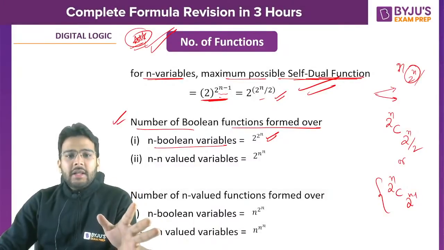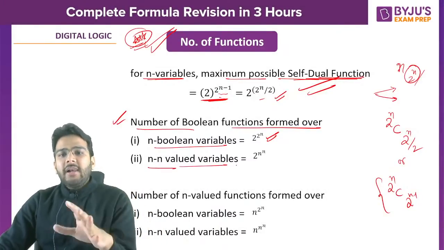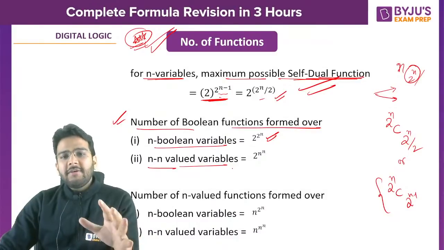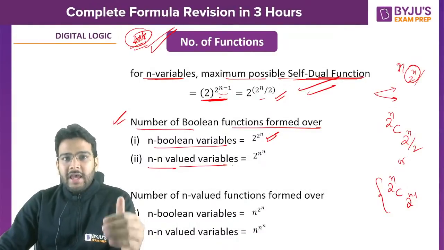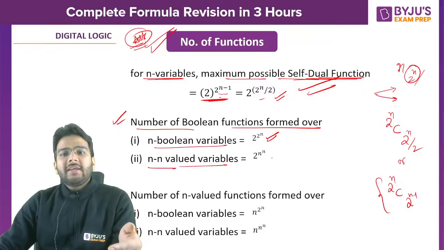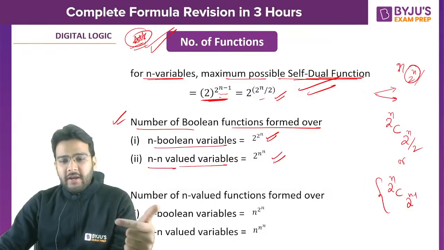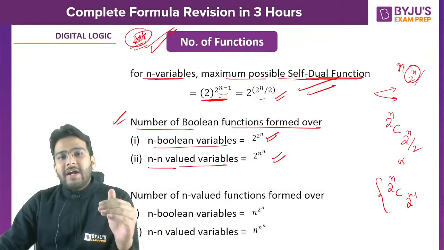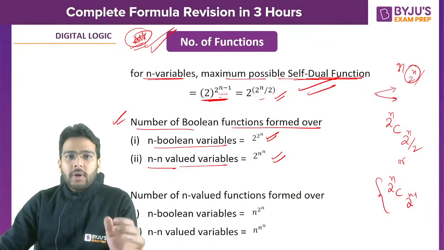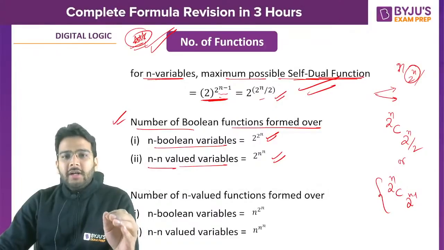Is it clear? Now what about n valued variables? That means if you have n array variables, then in that case it is going to be 2 raised to the power n. Clear? So these are the direct questions that can be asked in the GATE exam for 1 mark. So don't get confused in this.